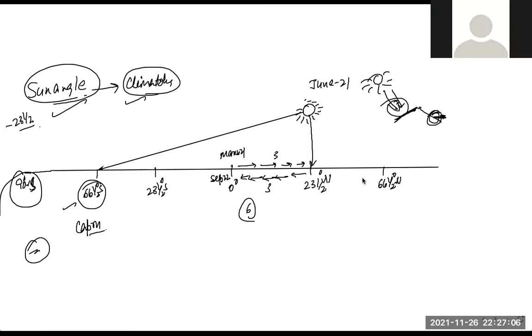But if you are away from the sun side, then it may be possible that you will receive the sunlight only after 10 a.m. or maybe after 11 a.m. This point is clear, guys. So this is what we have learned, and this is a very important concept of climatology.